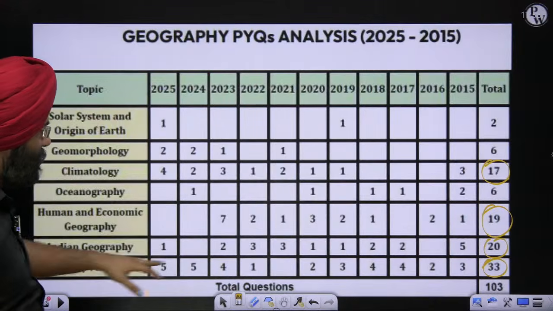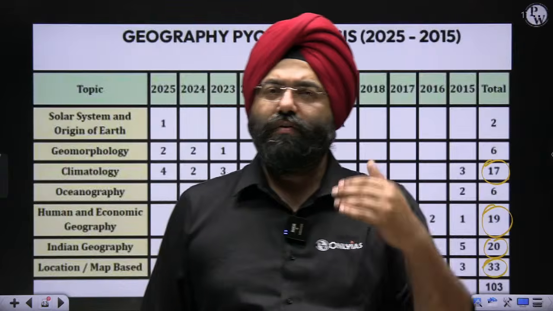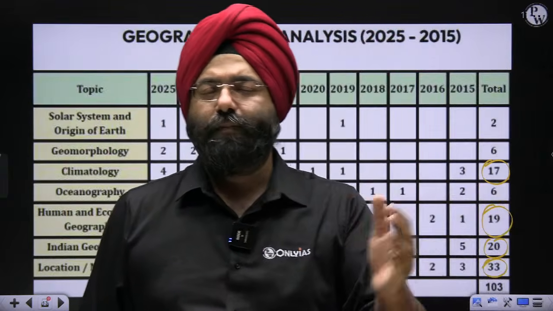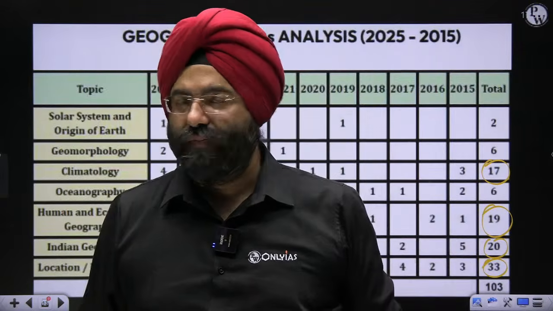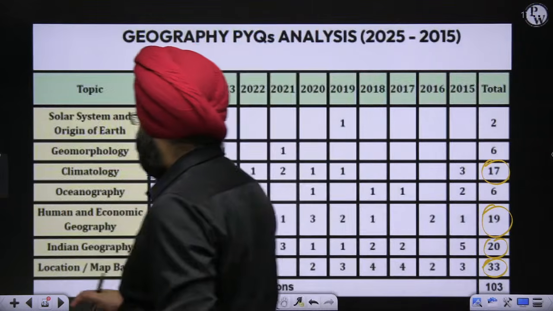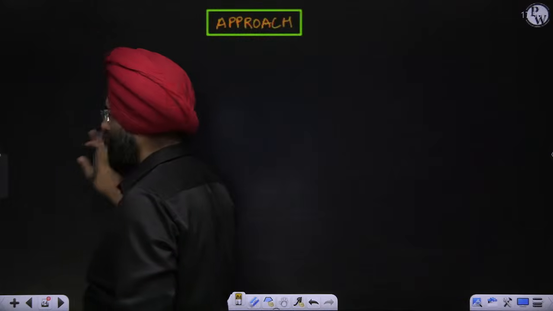Next is location and map based. Obviously, we are going to do everything in detail with respect to the maps. First, we will do the physical geography aspect of the world, then the human aspect of the world, then we'll go to the Indian geography part. Clear? Okay, now comes the aspect of approach. I will tell you the books also, don't worry.